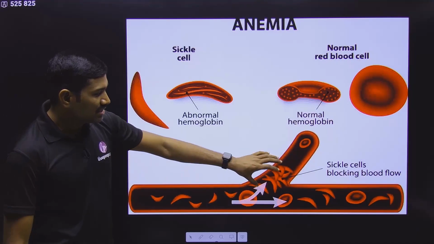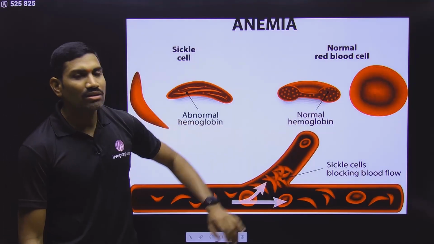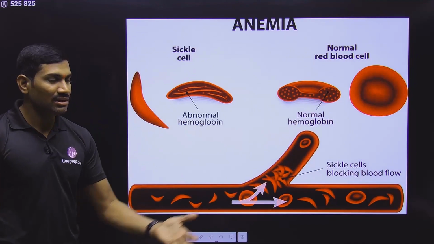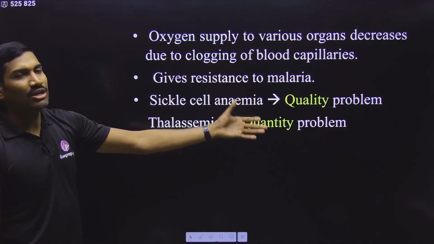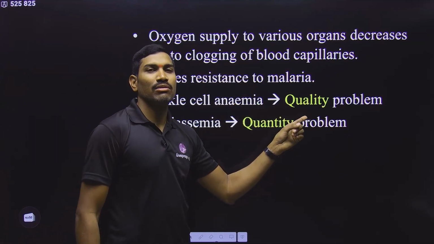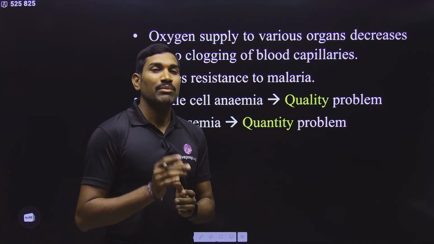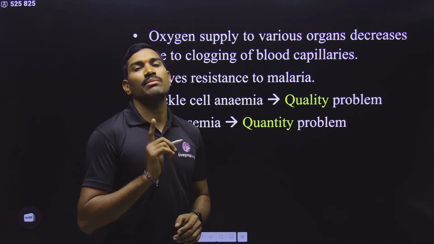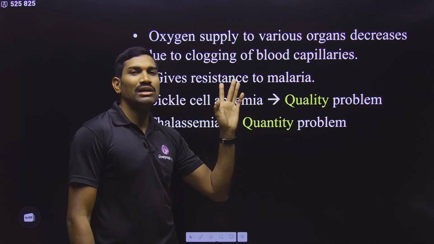These sickled RBCs can clog together, and then they can block the blood supply to some of the capillaries, causing various other health issues. Sickle cell anemia is a quality problem. With respect to the number of beta chains, there is no problem, they are produced, but the quality of the beta chain is compromised because a mutated protein is produced. That's why it is a quality problem.